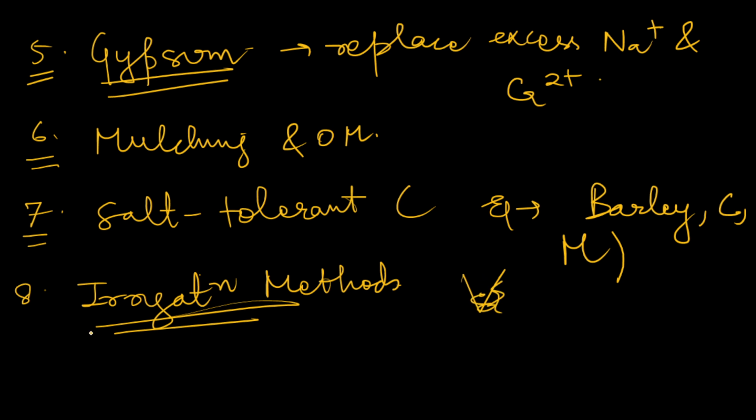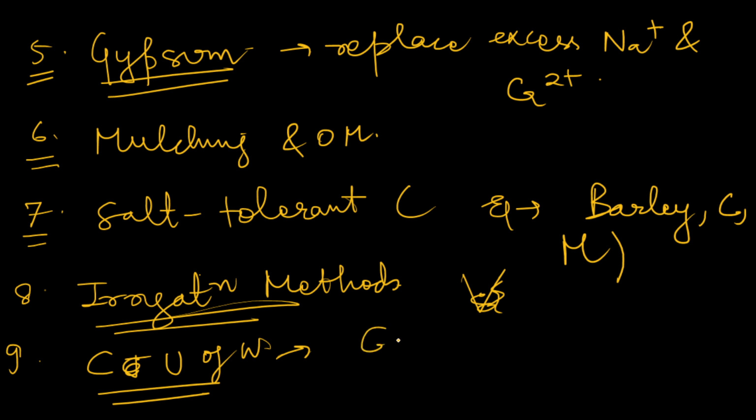Next, you can also mention that we should do conjunctive use of water, so that every kind of water is mixed. Suppose canal water is saline; if we use canal water, we will use it together with groundwater which is fresh, so it will balance things. So these are the major management strategies which you can practice.